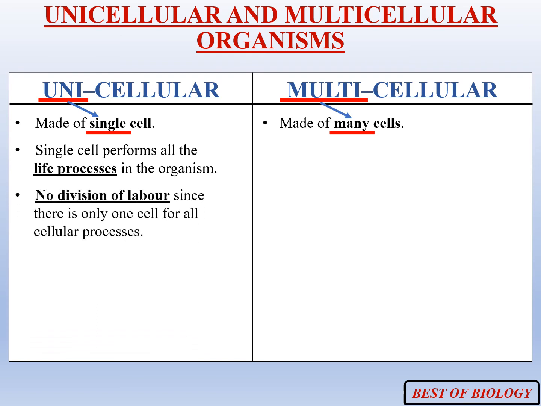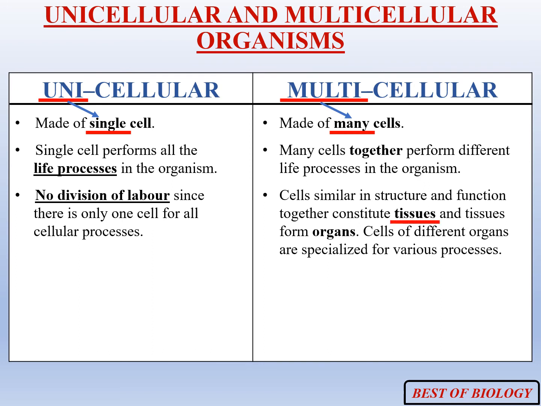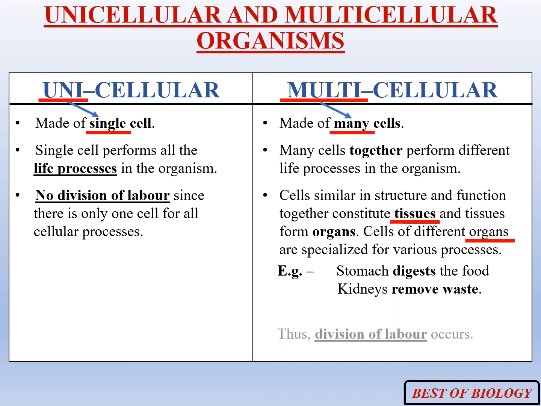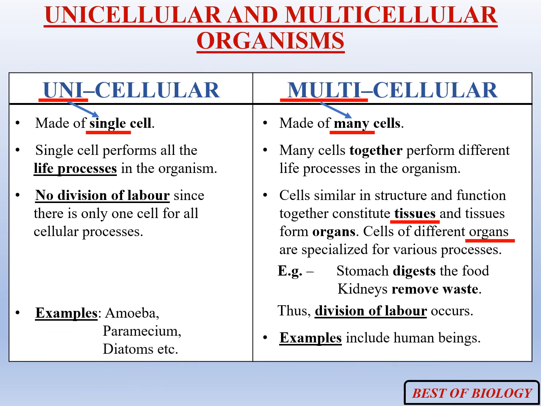no division of labor. In multicellular organisms, many cells together form tissues, and then organs are specialized to perform various life processes in the body of organism. For example, stomach digests the food, heart pumps the blood, and kidneys remove the waste material. This is called division of labor, that different types of cells divide the work among them. Unicellular organisms include amoeba, paramecium, diatoms, etc. And multicellular organisms include most plants and human beings.